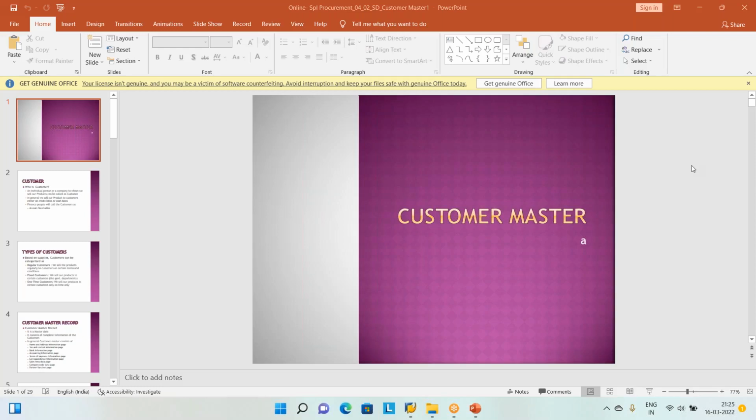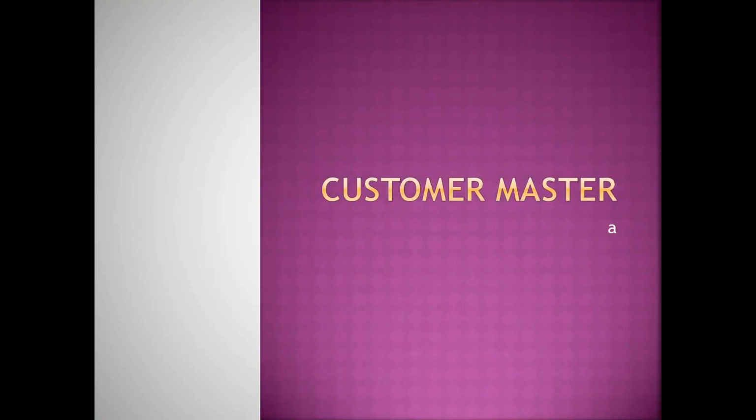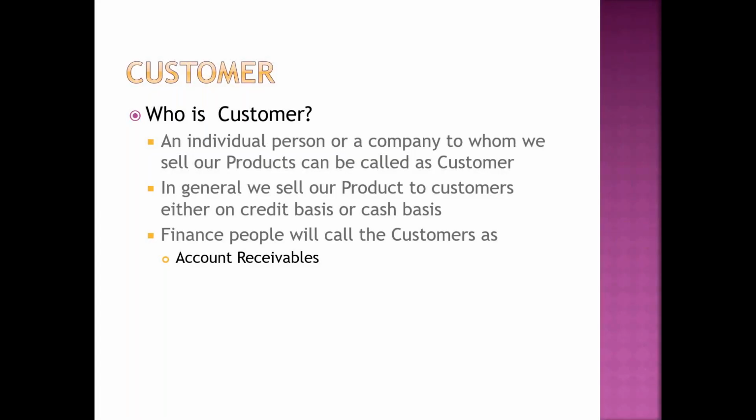Now let us start. In the last class, we were talking about customer master. Two minutes quick recall before jumping into today's topic called sales order. There is a leftover residual part in the customer master record also that we are going to do. Who is the customer? The one to whom our company is going to sell our final product, the car. Naturally, that person is called the customer.